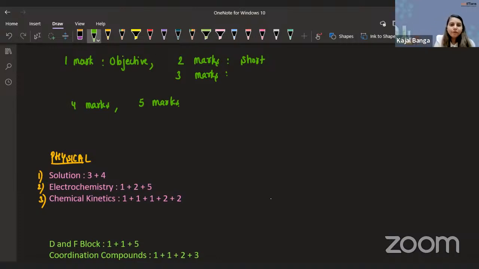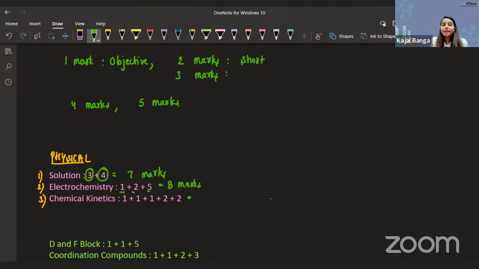So solution chapter, if I'm talking about, if we observe carefully, from this chapter we are targeting a total of 7 marks. So you have one question of 3 marks and another question of 4 marks. Now coming to electrochemistry, we have a total of 8 marks. So one 1 mark question, that will be nothing but your objective type question, definitely. 1 2 mark question and 1 5 mark question. So perfect distribution, we can say.